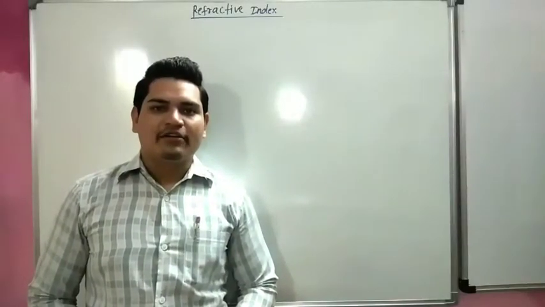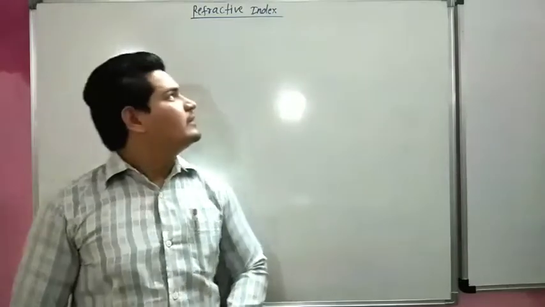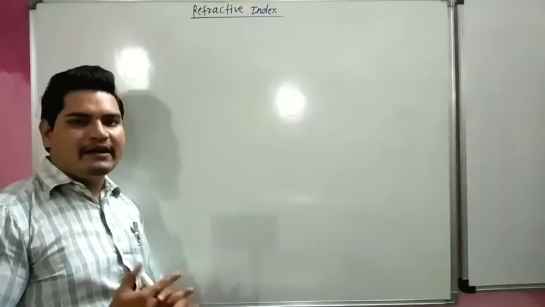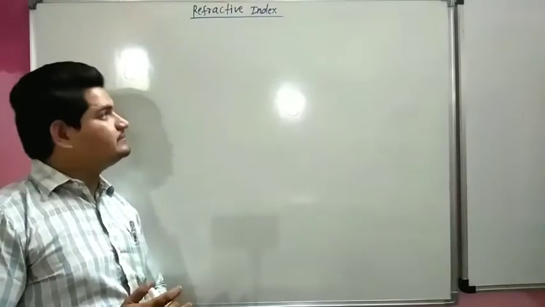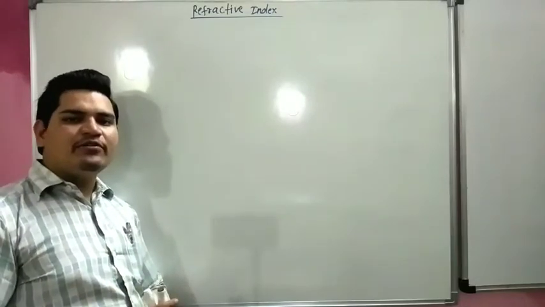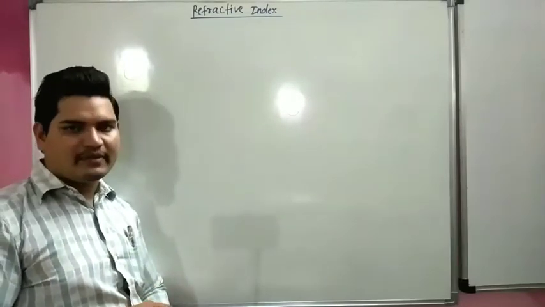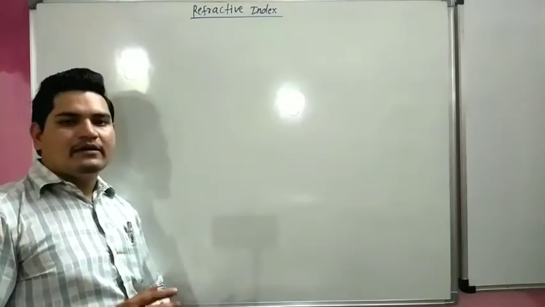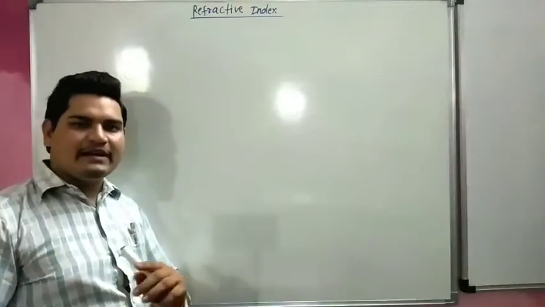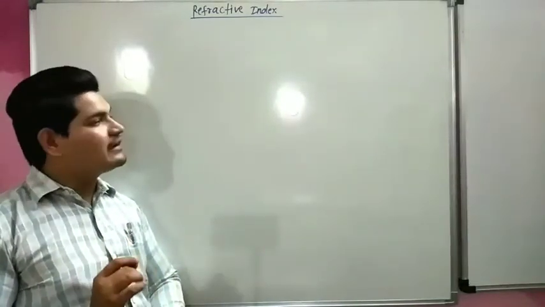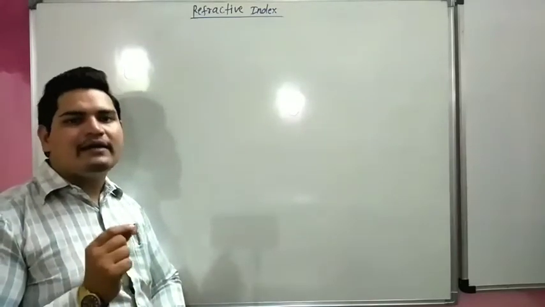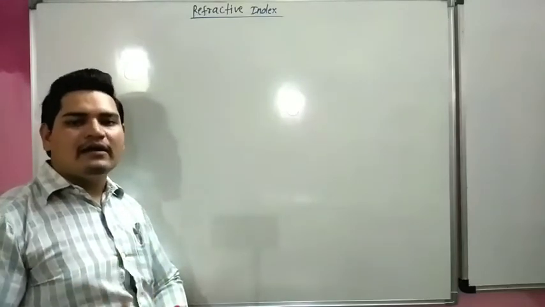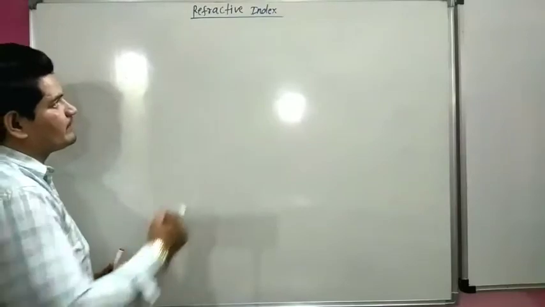After refraction of light, we will start refractive index. So our next topic is refractive index. So what is refractive index? We know that the speed of light is different in different media. So refractive index is the ratio of the speed of light in air to the speed of light in another medium.